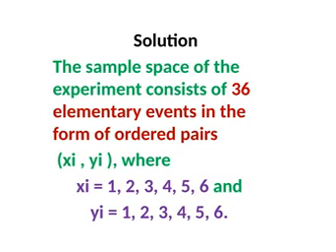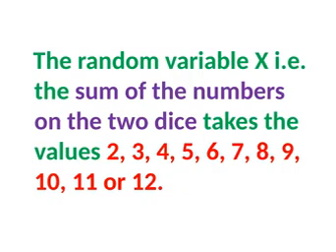Let xi and yi be the two dice values. xi will be the first die, taking values 1, 2, 3, 4, 5, 6, and yi the second die, also 1, 2, 3, 4, 5, 6. We have to see the sum. The minimum sum will be 2 and the maximum sum will be 12. So 2, 3, 4, 5, 6, 7, 8, 9, 10, 11, 12 are the only values the random variable X will take.